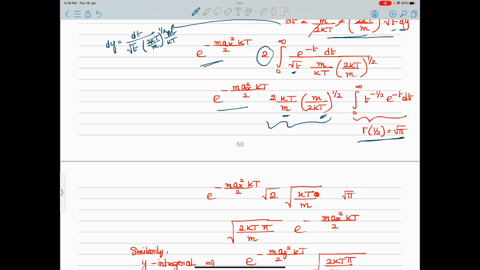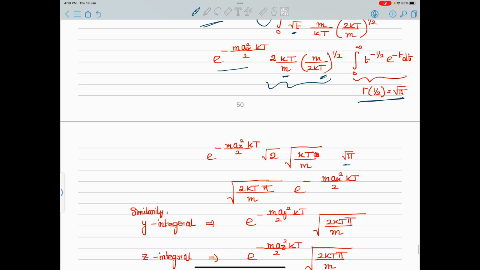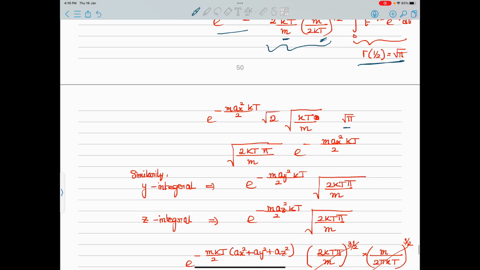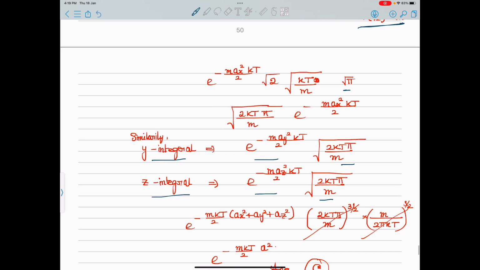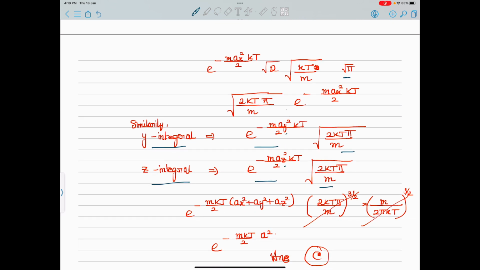Just solve this particular portion, you will get root 2 root kt by m, and this is root pi from the integral. Finally inside the root we get 2 kt pi by m root e to the power minus m ax square kt by 2. Similarly, if I solve the y integral, we will get a similar expression. The z integral if you solve will be this. Only this will change: ax square, ay square and az square. So finally if you multiply all those things, the exponents just get added: e to the power minus m kt by 2 ax square plus ay square plus az square.